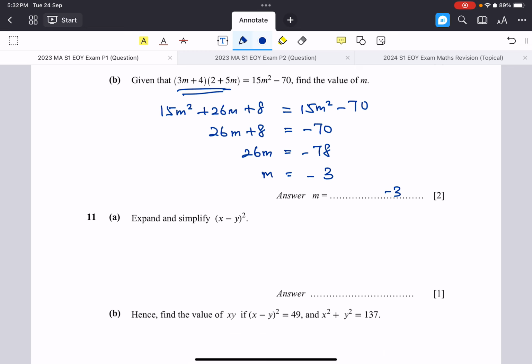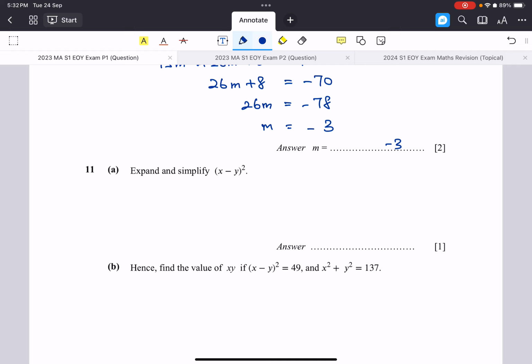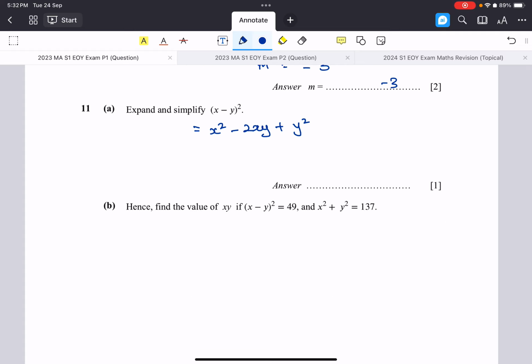This is basically just a question to test your algebraic identity. So this is one of the three identities, right? If we have a difference of x and y, and then you square it, it will be x squared minus 2xy plus y squared. So please revise your identity. This is important, right?